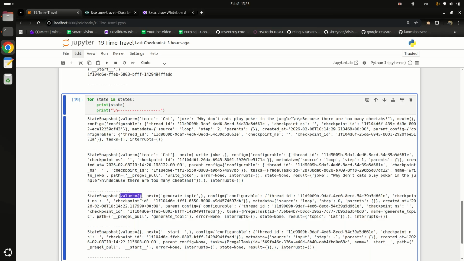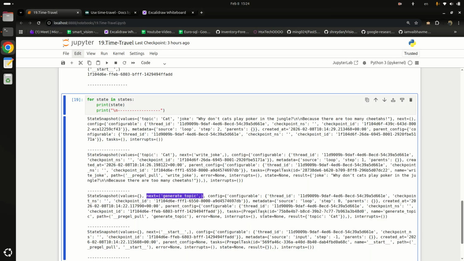After that, the values are empty and next is generate topic, meaning I need to execute the generate topic node. You may notice in the result topic is equal to cat, but in next there is still generate topic, meaning it is saying I need to execute generate topic still.